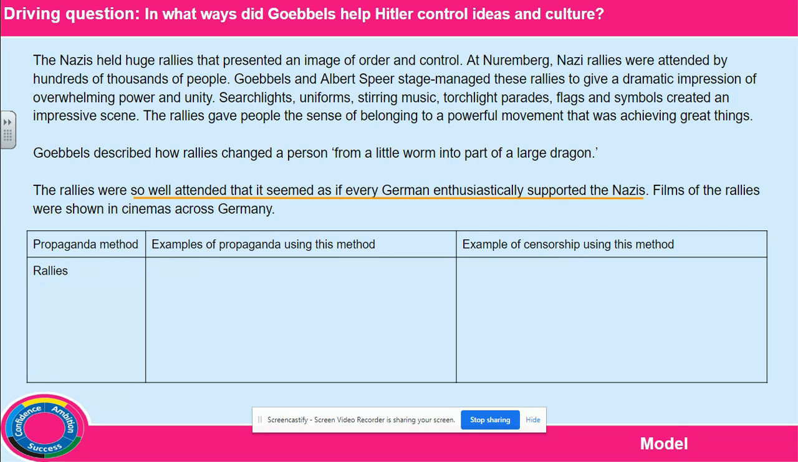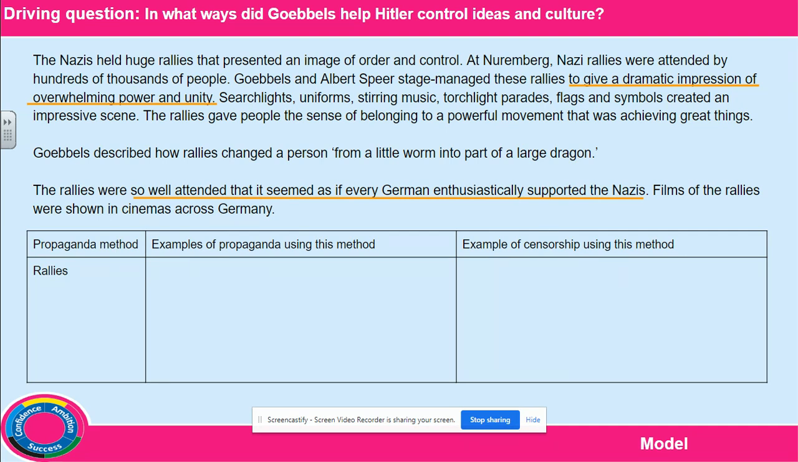So I'm going to give you an example of what you're meant to do. On the screen, you can see this is the example about rallies. It says the Nazis held huge rallies that presented an image of order and control. At Nuremberg, Nazi rallies were attended by hundreds of thousands of people. Goebbels and Albert Speer stage managed these rallies to give a dramatic impression of overwhelming power and unity. So that's the first thing we want to pick up on, that the rallies gave a dramatic impression of overwhelming power and unity, that they demonstrated that the country was unified and that the Nazis were powerful.